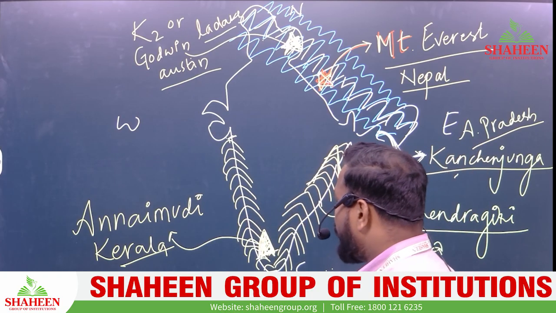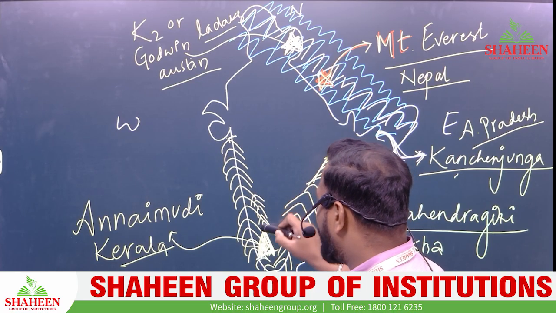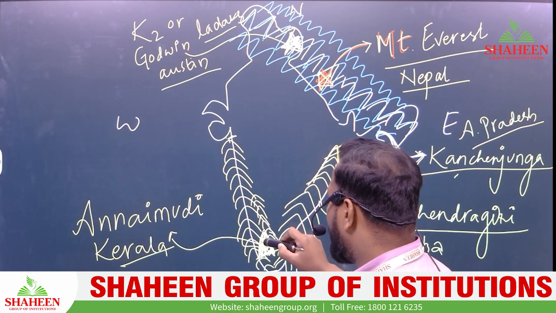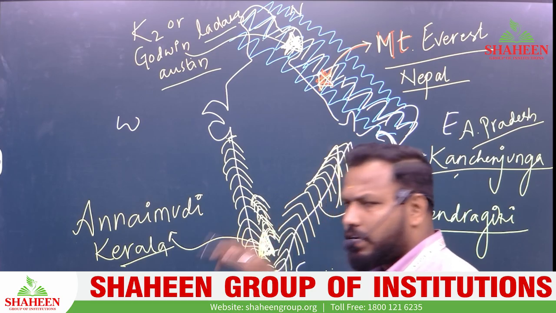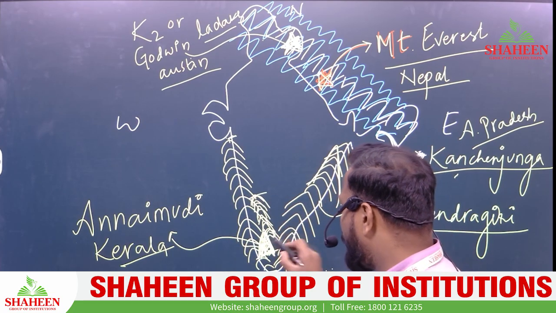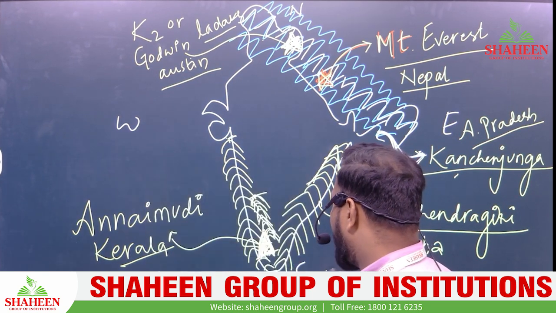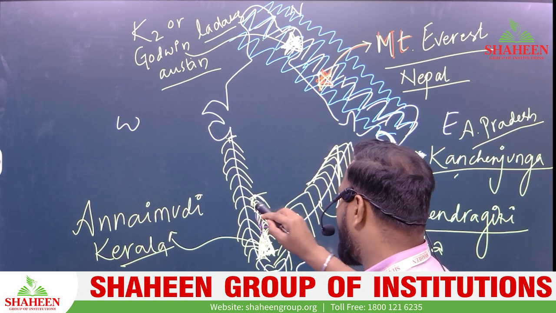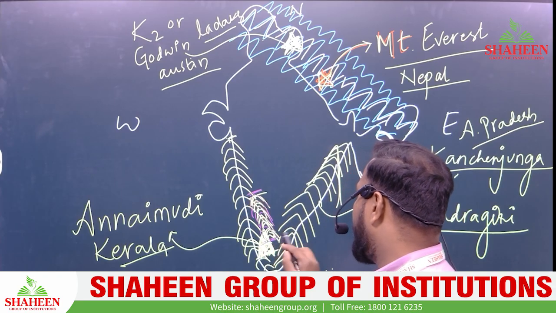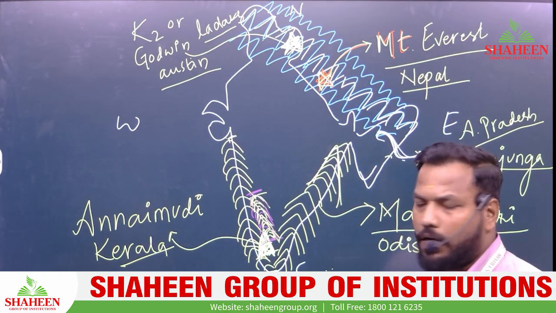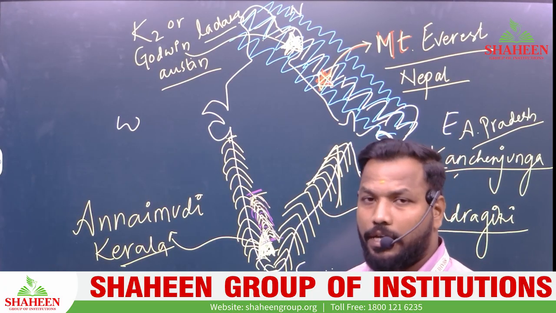Then apart from this, we also have some ranges inside South India, adjacent to the Western Ghats. Let me change the color to purple. This particular mountain range spreads from Karnataka to Kerala. This particular range is called the Nilgiri range.